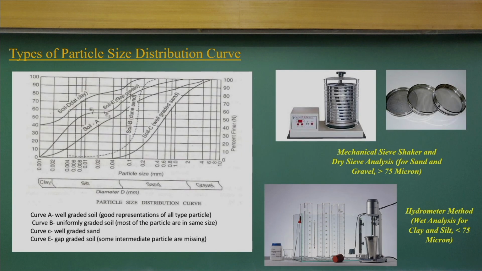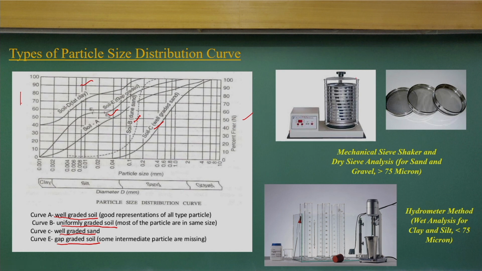Now if you look at that, based on the particle size distribution curve we define the type of the soils. Well graded soil, uniformly graded soils, well graded sand and gap graded soils all have different soil characteristics. If you look at the A, B, C, D curves, the particle size and the percentage of finers, you can see these S curves for different types of soils, and based on that we define the type of the soils.